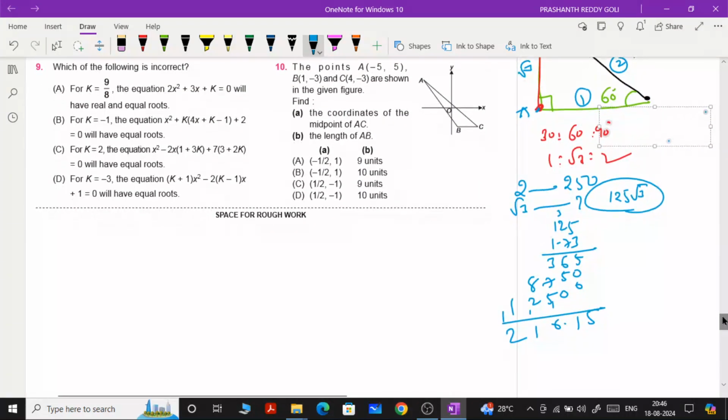Observe: which of the following is incorrect. Remember, not correct. Okay, don't confuse. Which of the following are incorrect?